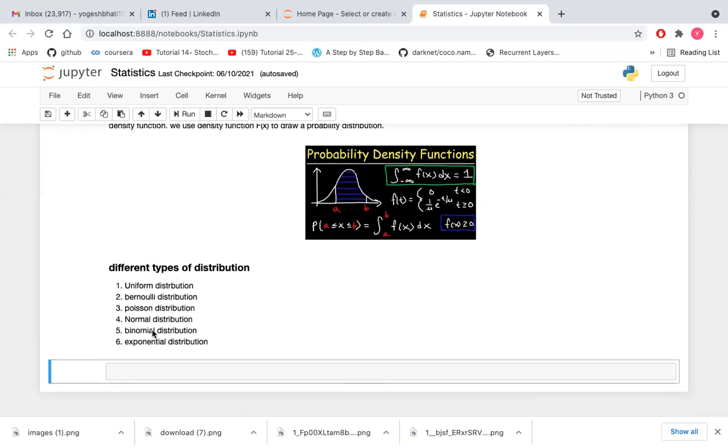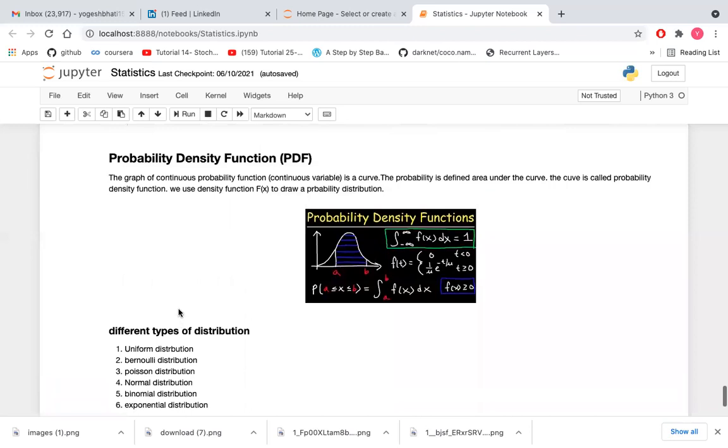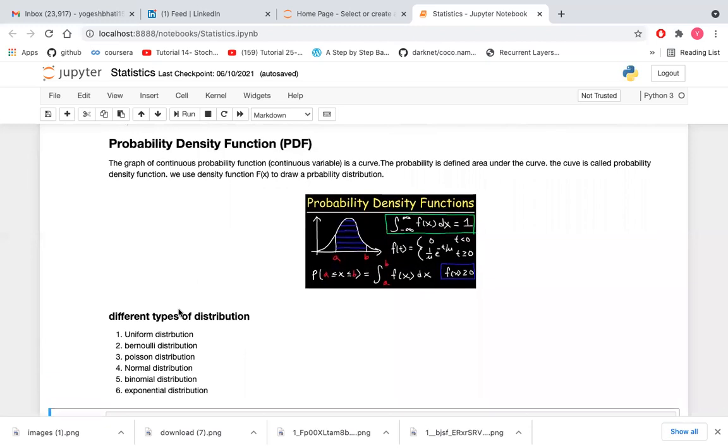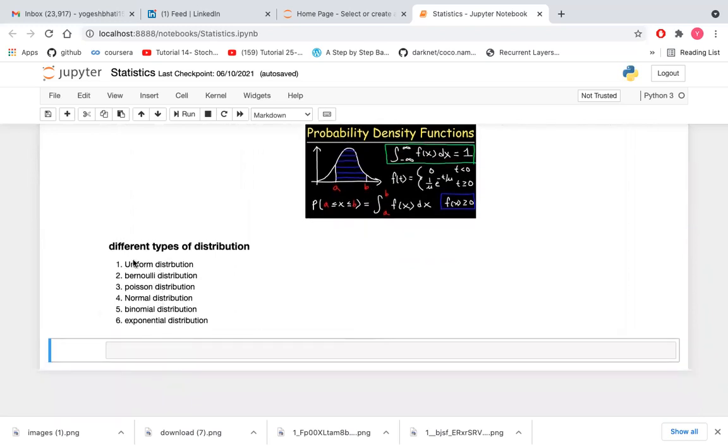Here I am only giving some basic information related to the probability density function, because it's very huge, because there are multiple distributions that come up, like uniform distributions, Bernoulli distributions, Poisson distributions, normal distributions, binomial distributions, exponential distribution. Why do we get different types of distributions in the probability density function? Because we are getting a curve. A curve might be of a different type based on the function we are using. So what are the functions we are using in particular distributions, and why are we getting these types of curves? We will define them one by one in the next class.